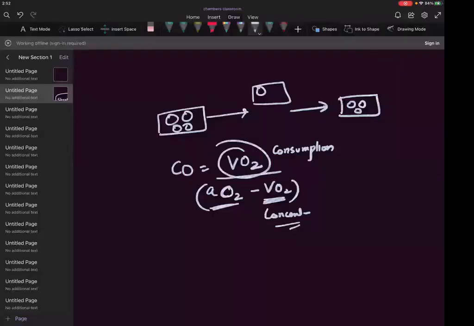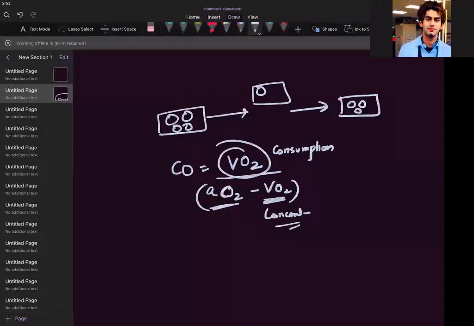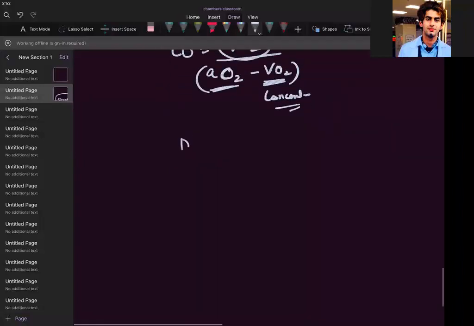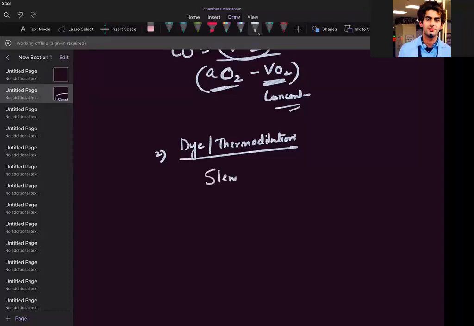Now, guys, the next method will be the dye dilution or thermodilution method. This is the second one. Who gave this dye thermodilution method? Stewart Hamilton. That's why it is based on the Stewart Hamilton principle.